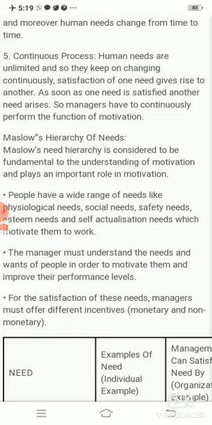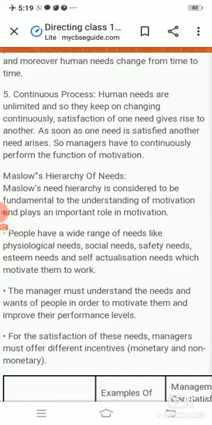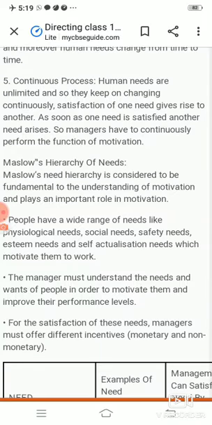He felt that within every human being there exists a hierarchy of 5 needs. Whenever these needs are unsatisfied, an atmosphere of tension is created within the human being, and because of that, drives arise, meaning urges arise which tell a human to work, which encourage him to search for work and to fulfill his needs. So today we'll be discussing Abraham Maslow's need hierarchy theory.